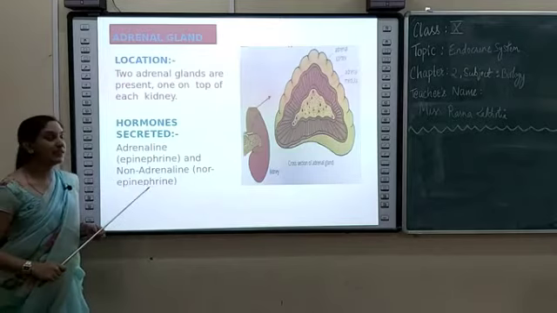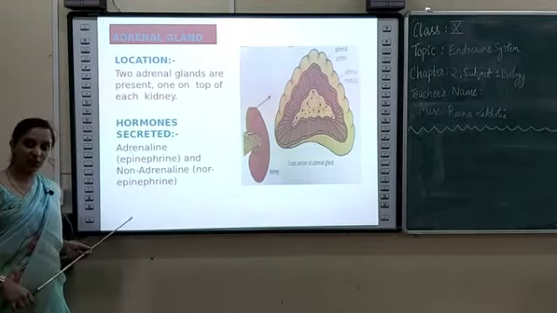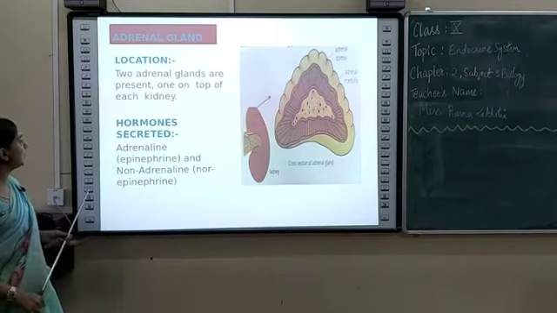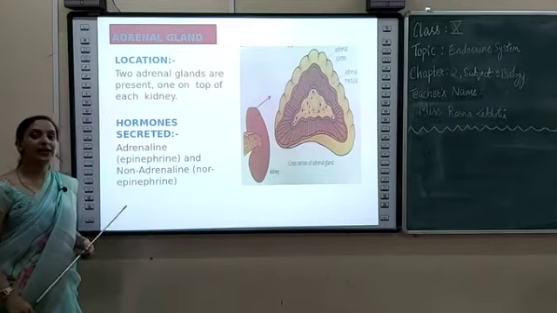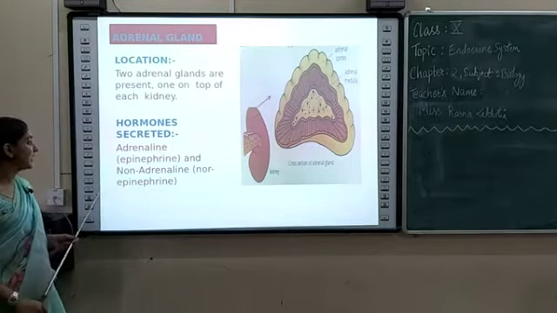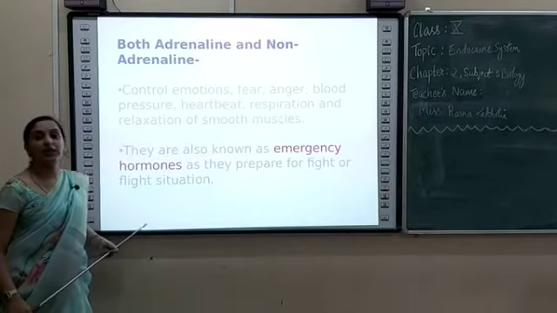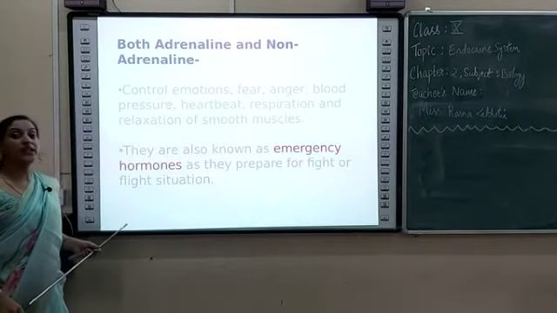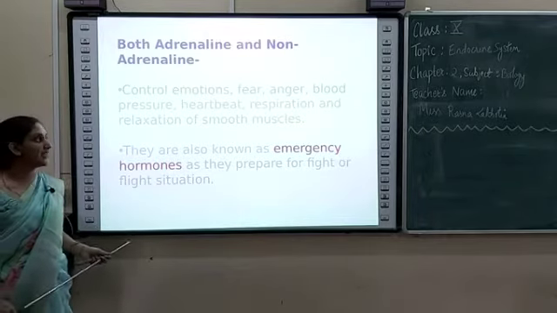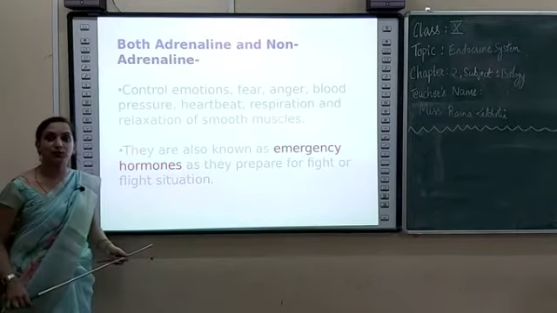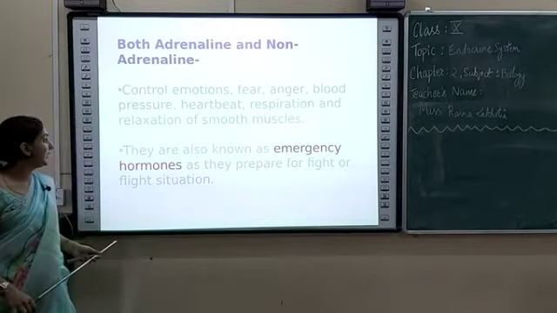Next is adrenal gland. These are the glands present on top of each kidney, as I already showed you in that picture. Hormones secreted are adrenaline, also known as epinephrine, and non-adrenaline, also known as norepinephrine. Both of them control emotions, fear, anger, blood pressure, heartbeat, respiration and relaxation of smooth muscles. All these are controlled by both the hormones secreted by adrenal glands.